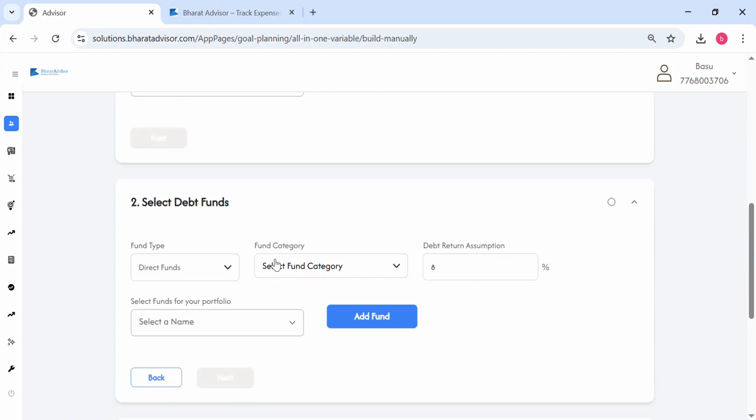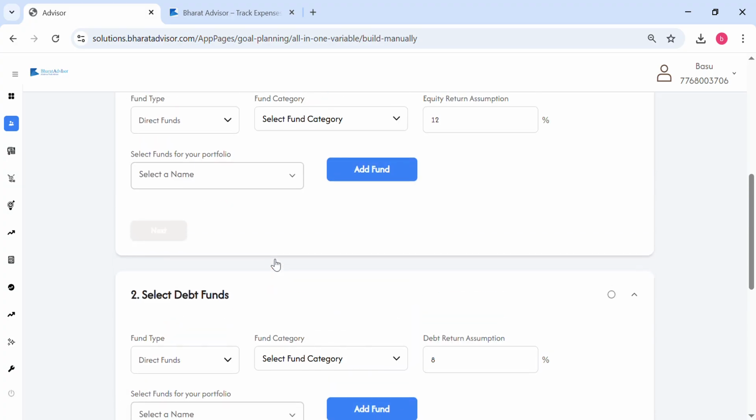I'm not going too deep into it. My only point is that this is a very good approach to do any kind of goal planning for your client in a portfolio approach. And this will surely help your client, and your client would find it very, very different, and they would be interested in working with you. So that's one of the tools which we have.